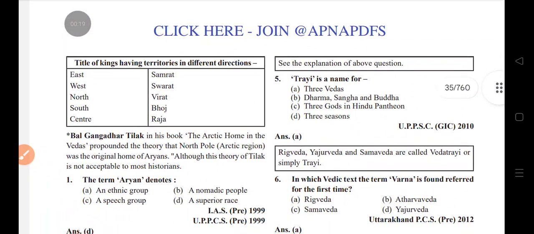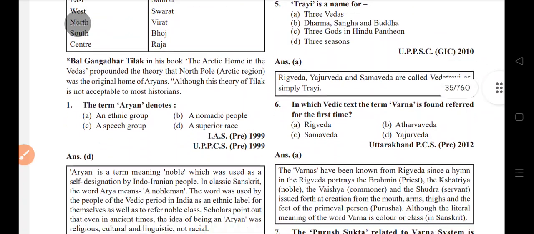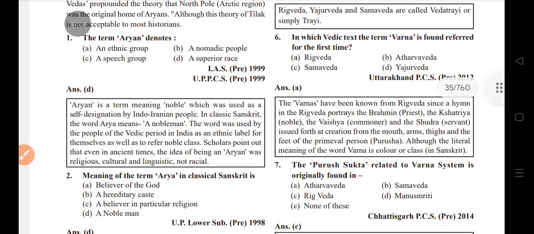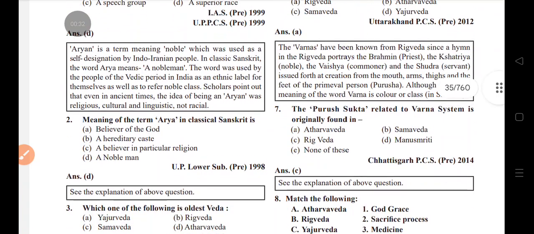Trayi is named for the three Vedas. Varna is found referred to for the first time in the Rig Veda. The Purush Sukta, related to the Varna system, is originally found in the Rig Veda.